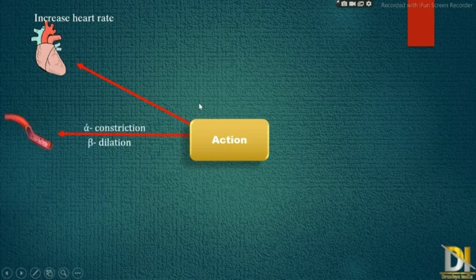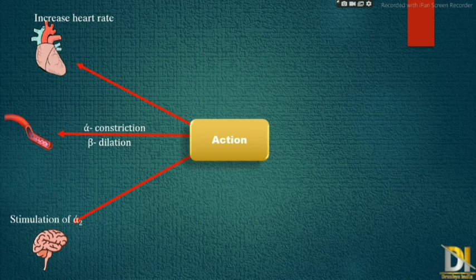Then in blood vessels, alpha receptors are responsible for constriction, while beta are responsible for dilation. Then on the CNS, it stimulates the alpha 2 receptor present in the brainstem, which decreases sympathetic outflow and decreases blood pressure, and it causes bradycardia.